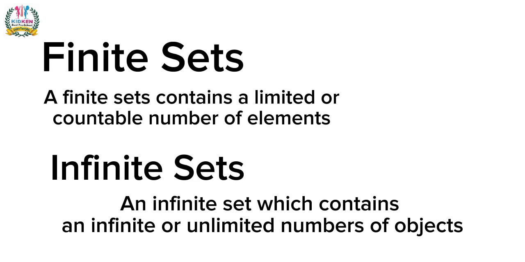A finite set is a set that contains a limited or countable number of elements, like students in the school, cities of Pakistan, etc. Then infinite sets are sets which contain an infinite or unlimited number of objects that are uncountable, like leaves of the trees, stars in the sky, etc. So let's start our questions.